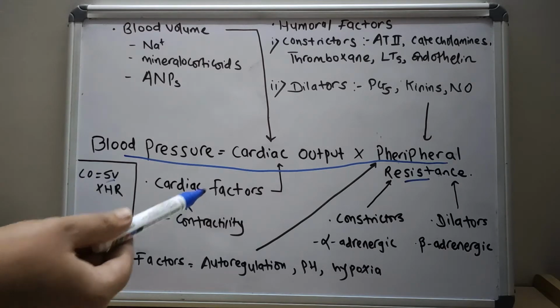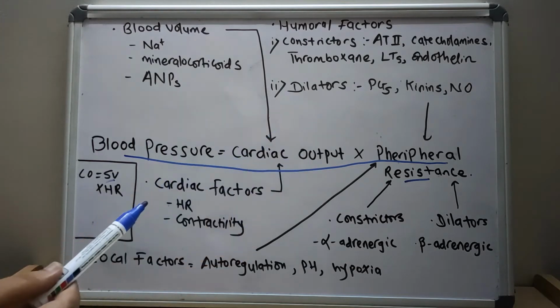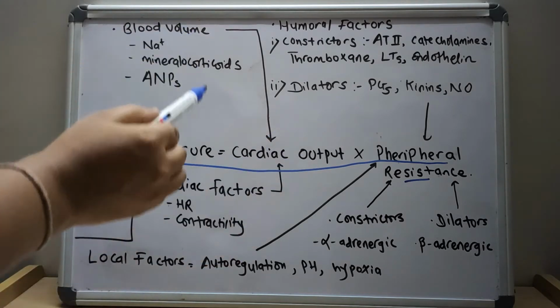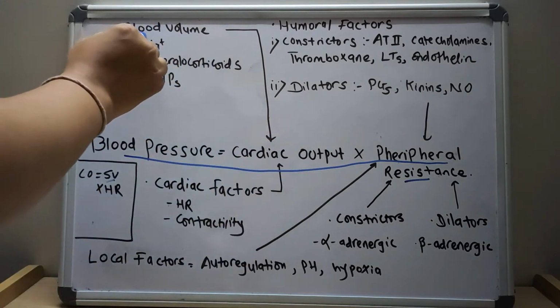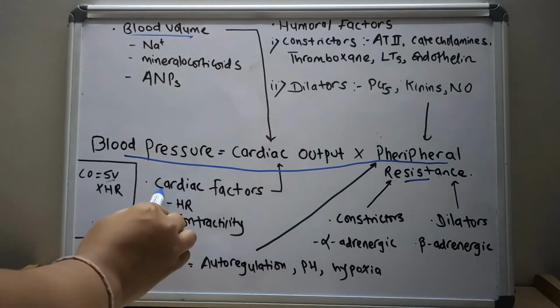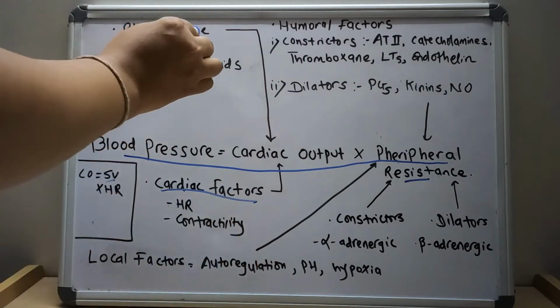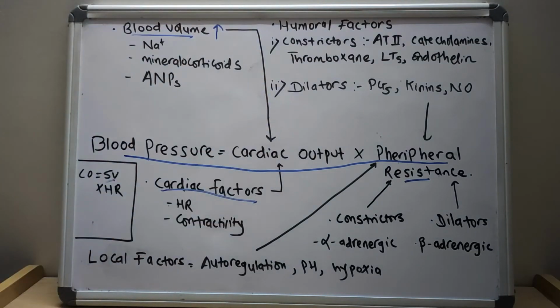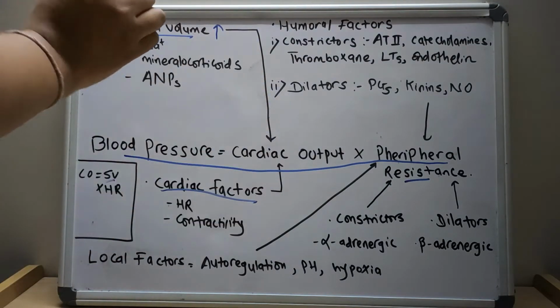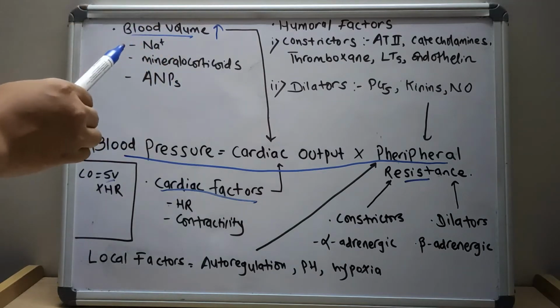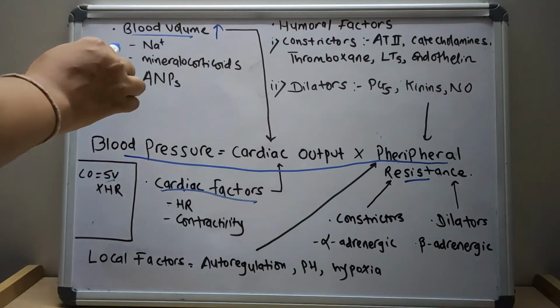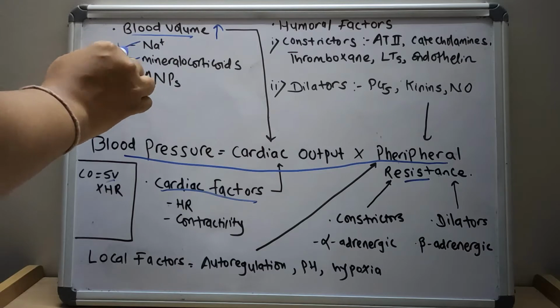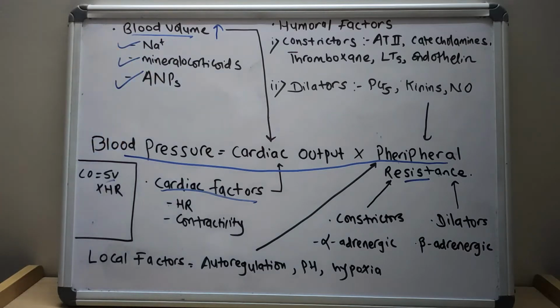So now, what are the various factors affecting the cardiac output? Cardiac output is affected by the blood volume and various cardiac factors. So if there is an increase in blood volume, then there is an increase in cardiac output. The blood volume is also determined by sodium, mineralocorticoids, and atrial natriuretic peptides, which we will discuss in detail in the subsequent lecture.